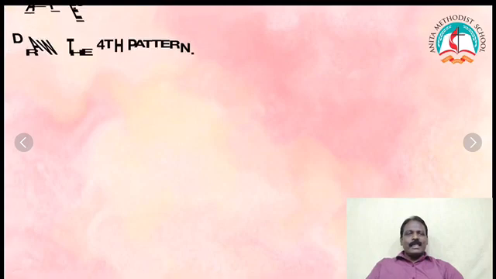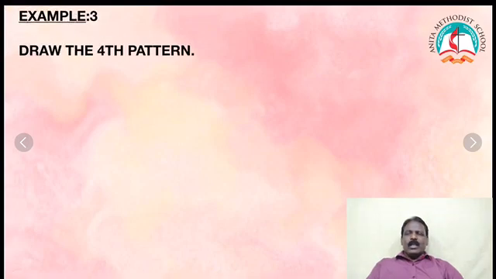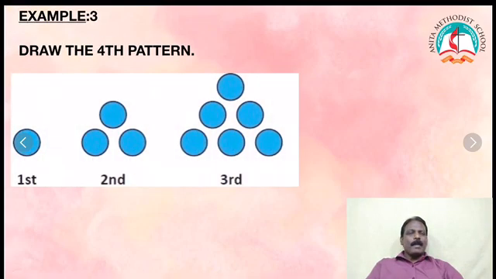Now see the next example. Draw the fourth pattern. This is the pattern given with circles. First pattern, one circle is given. Second pattern, 1, 2, 3 circles are given. Third pattern, 1, 2, 3, then 1, 2, then 1. So how many circles are there? 6 circles are there. Like this, we have to draw the fourth pattern.